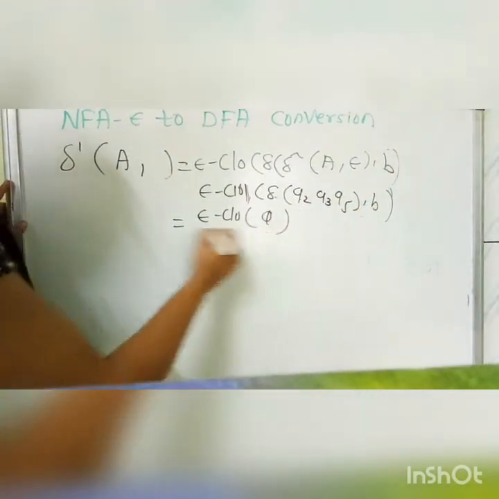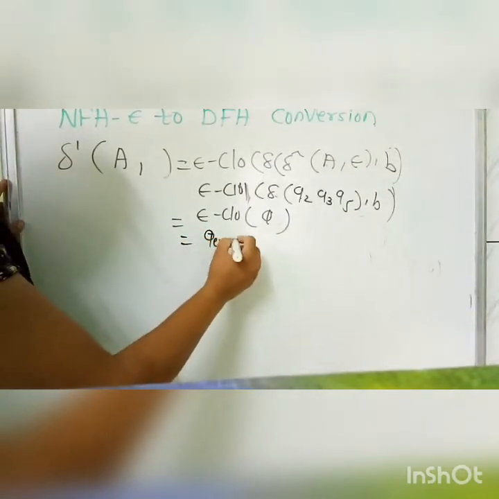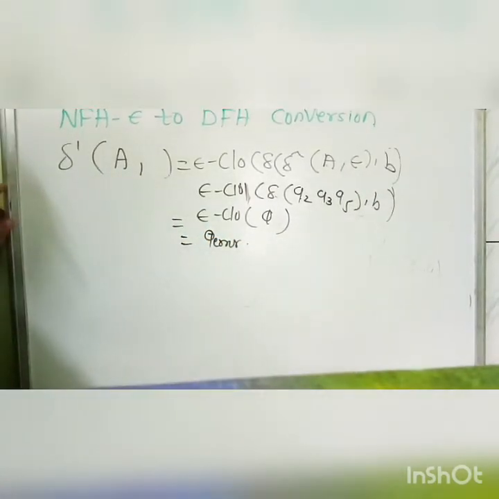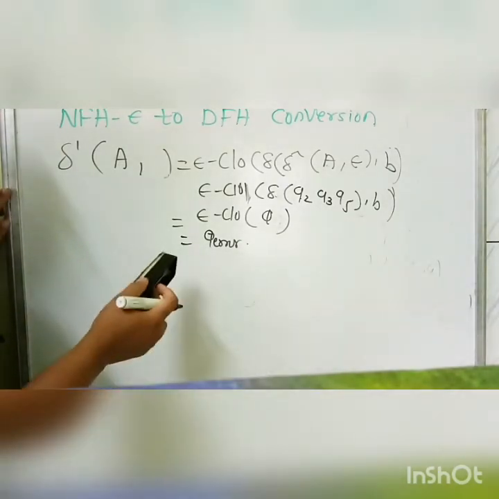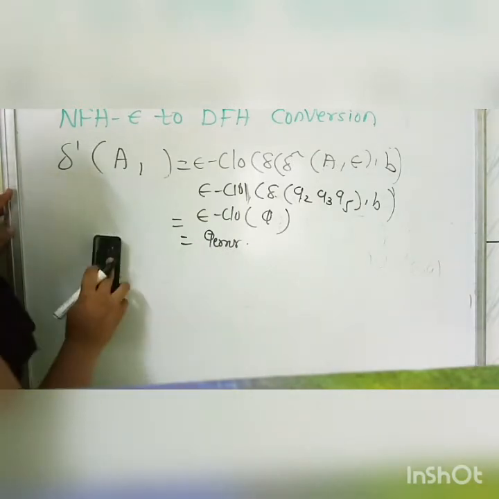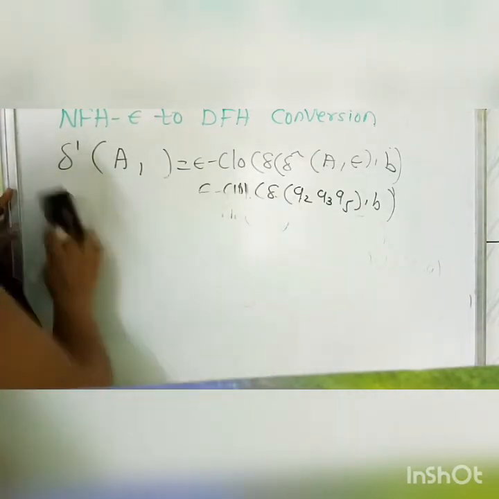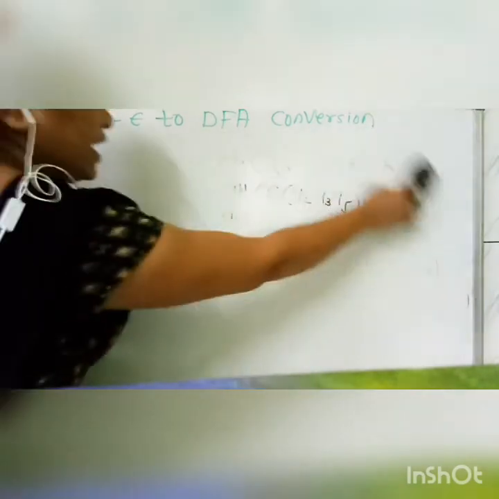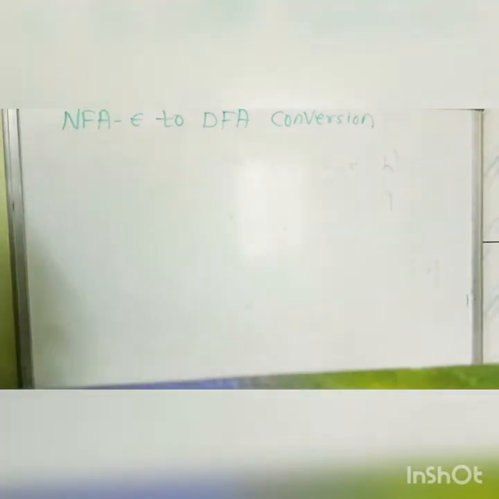So it will be phi, and the epsilon closure of phi is not really a new state, but when we don't get any input in a DFA, we convert it to an error state. So this is for A. Now we will calculate it for B.